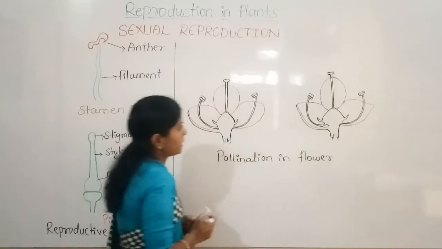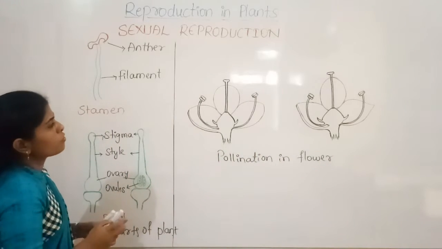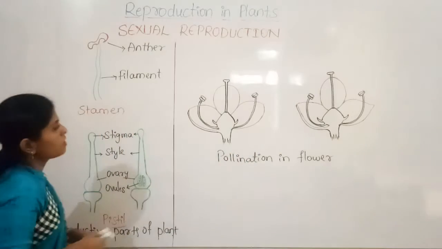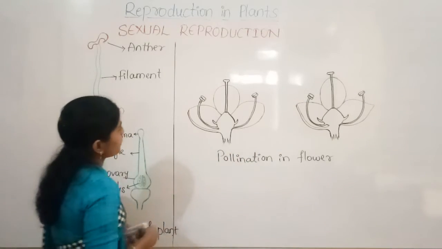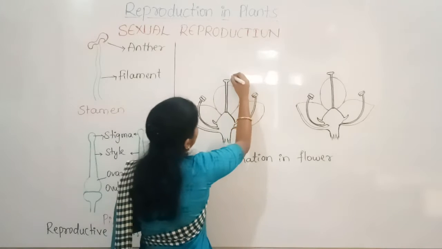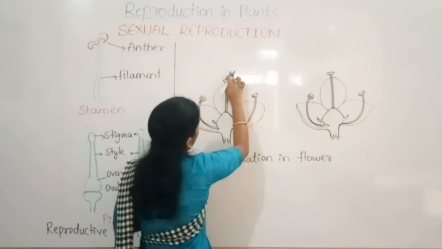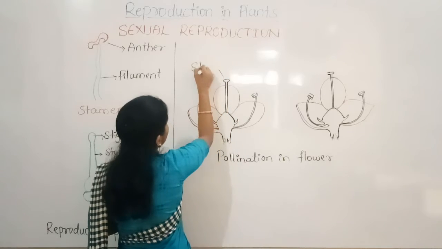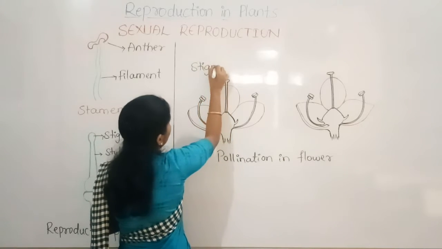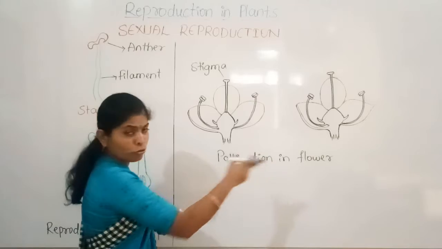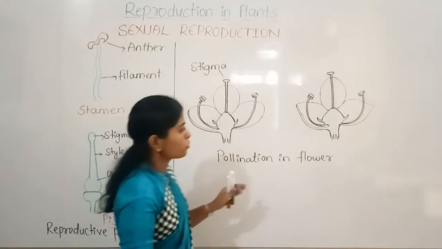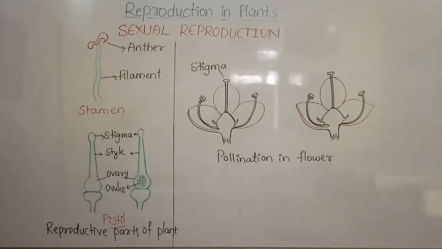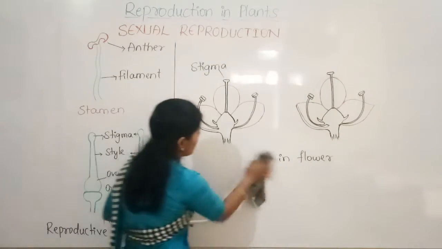So how does pollination take place? This is the diagram of the flower, and here is the stigma of a flower. There are two flowers here, to show pollination in flowers. I will write it a bit downside.